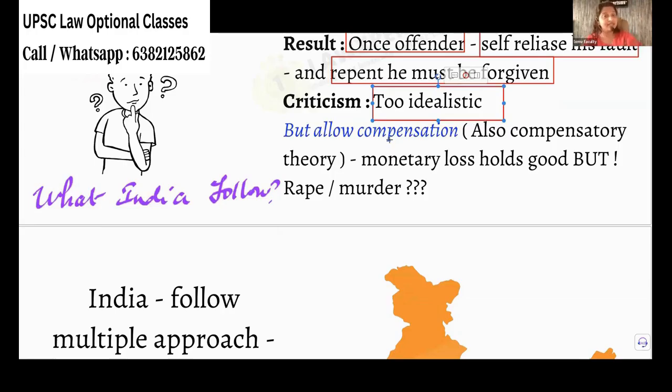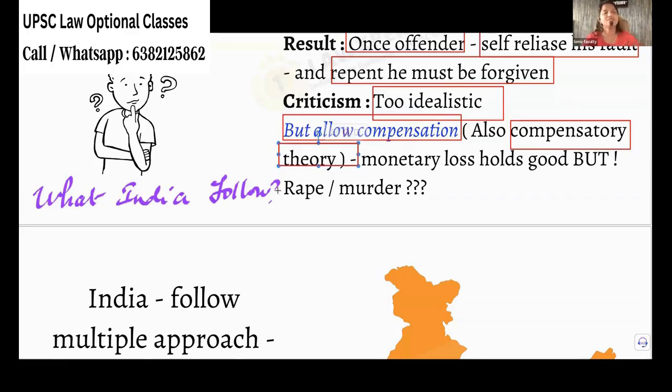But this theory allows compensation. If you have created some loss to the other person, once you feel sorry, the person leaves you. If you have created any monetary loss or done something very bad, you can give compensation. So we also call it the compensatory theory. What is the criticism of this theory?